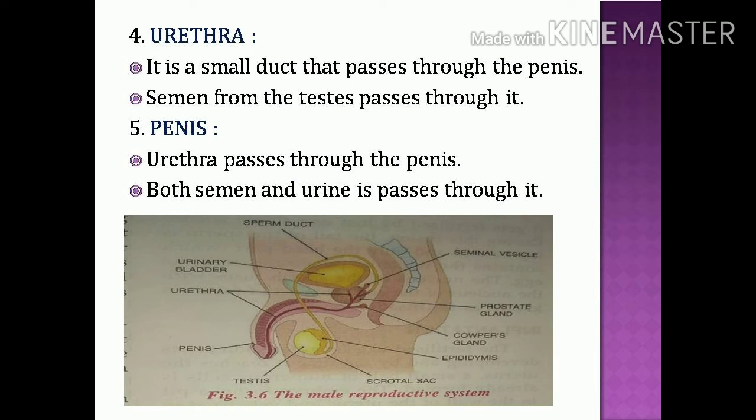Next you can see the epididymis. It is a cap-like structure over the testis, and behind the testis a duct is passing, that is called the sperm duct, or vas deferens, and then it joins the urethra near the urinary bladder. In that region we can see the glands: seminal vesicles, prostate gland as well as the corpus gland. Then it passes to the urethra, which is present inside the penis. So this is the structure of the male reproductive system.